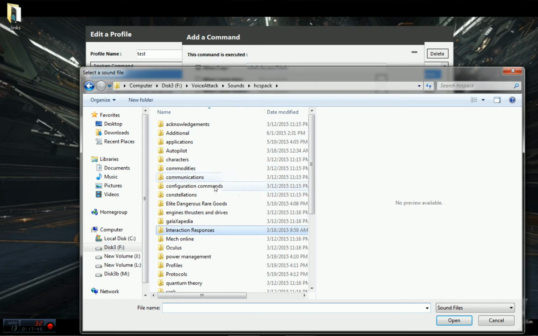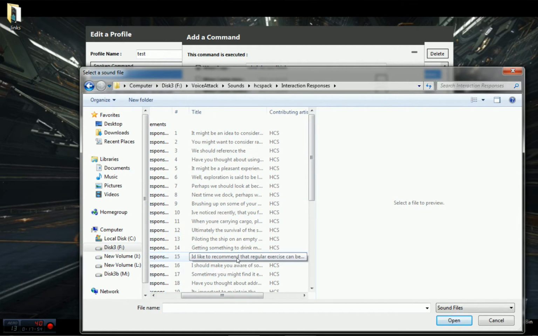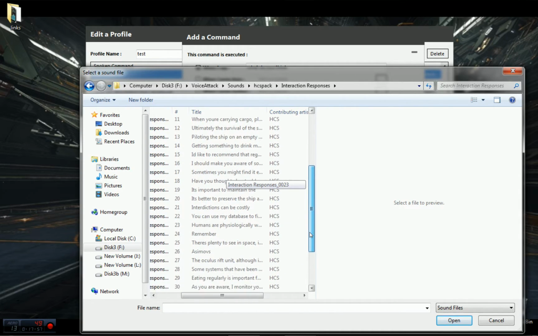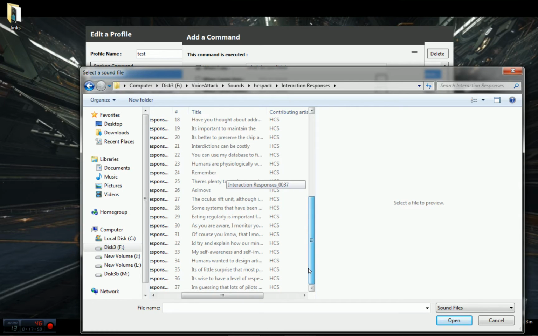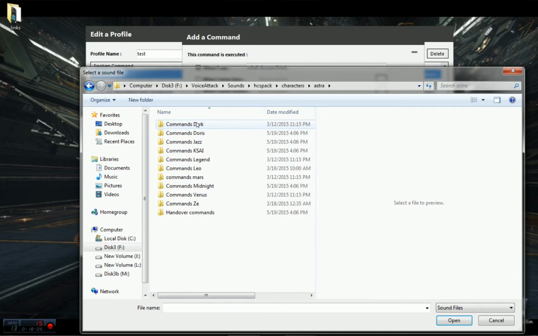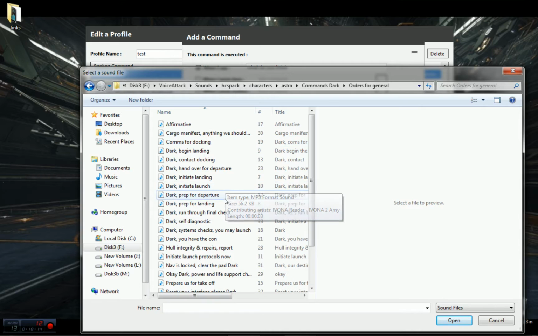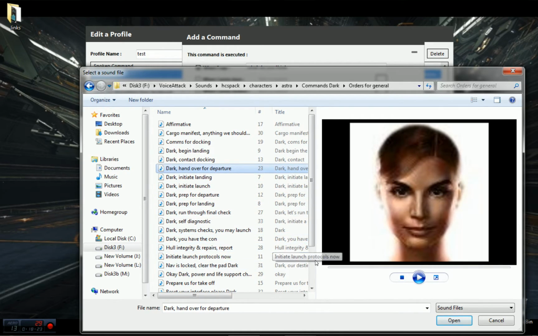Now, I think we need to go to, let me see, I don't think she recommends one in here, but yeah, I don't think she does, but let's go up to characters, A.S.T.R.A. Okay, commands dark. Let's introduce dark. So we're going to be a general order. And let's say dark, hand over for departure, because that plays to my making dark in charge of all the engines and everything.